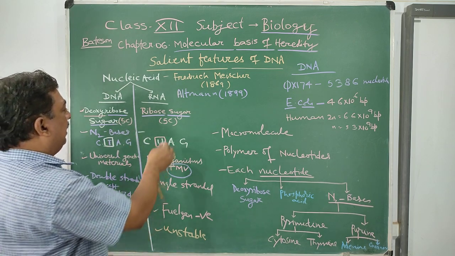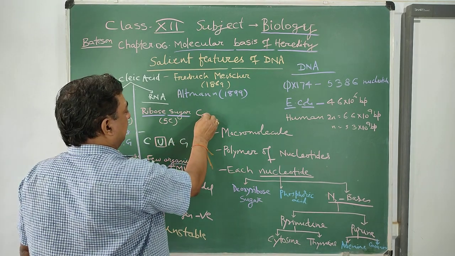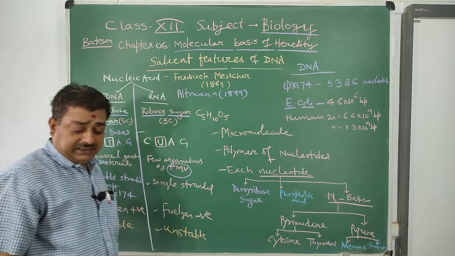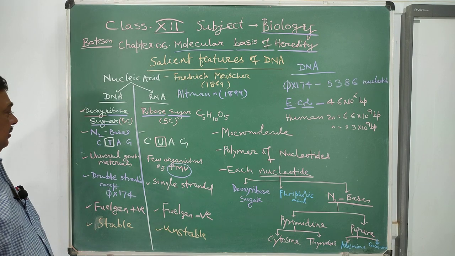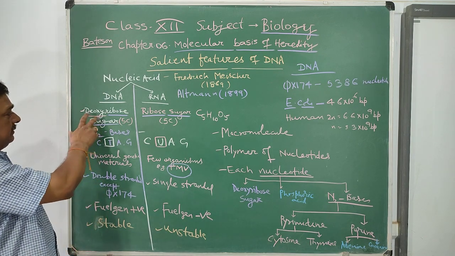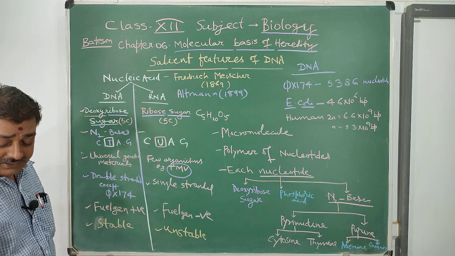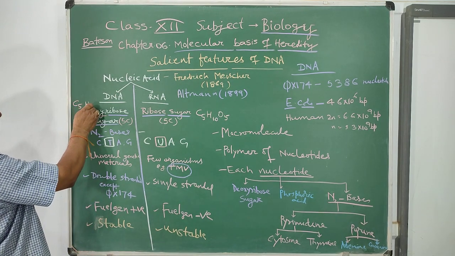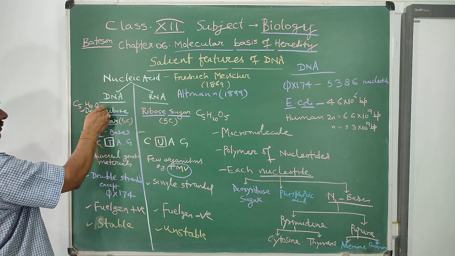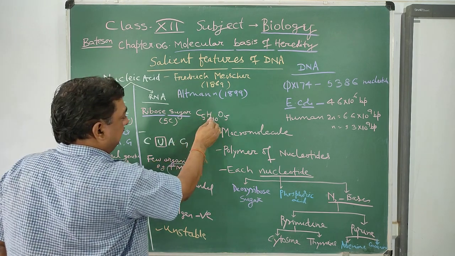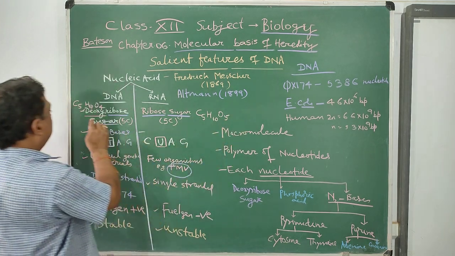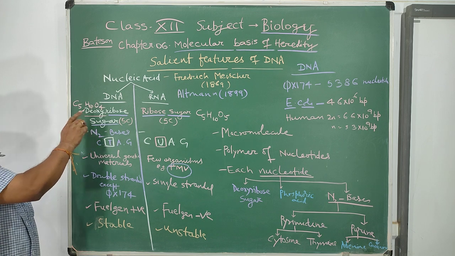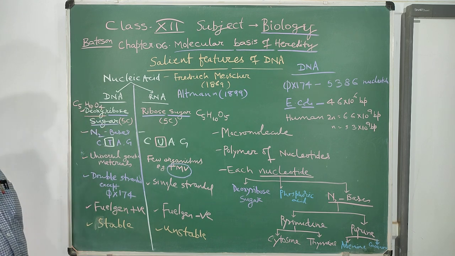The molecular formula of ribose is C5H10O5. Later on I will discuss the structure of ribose. The formula of deoxyribose sugar is C5H10O5 minus one atom of oxygen, so it is C5H10O4.